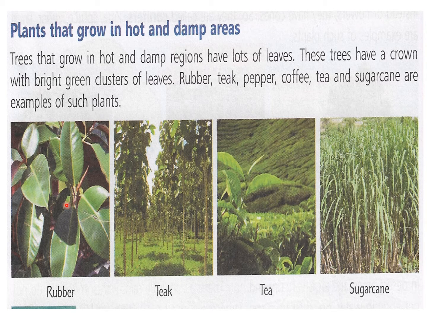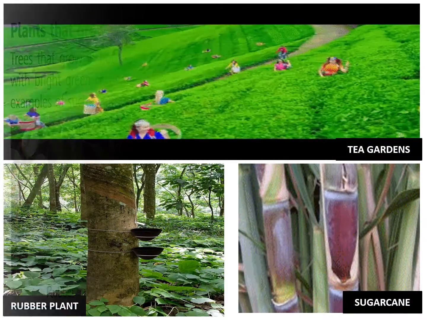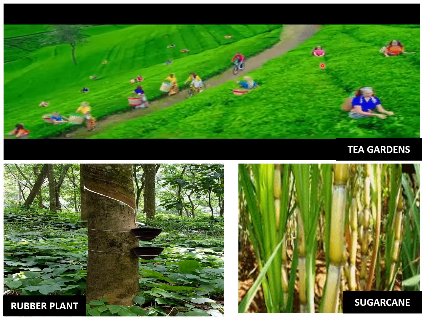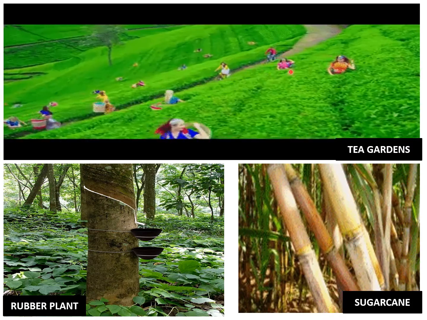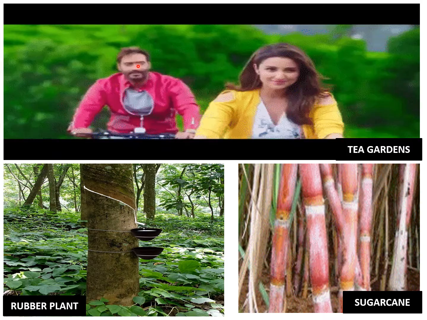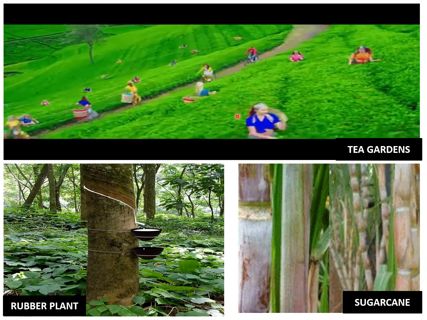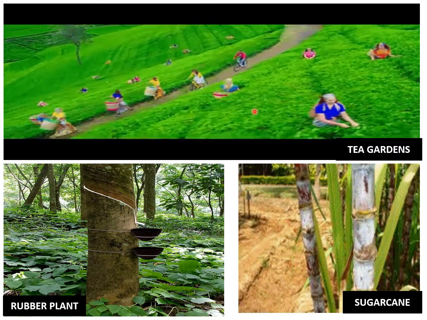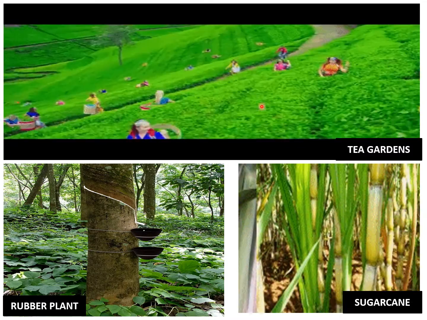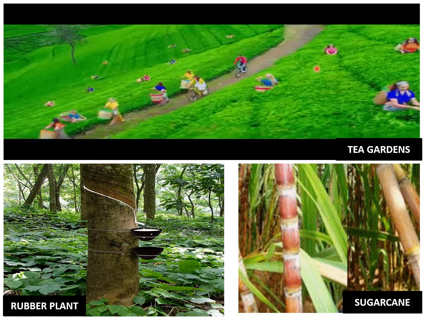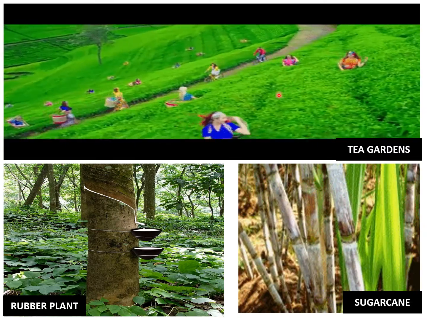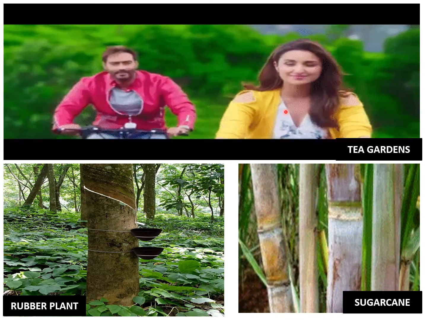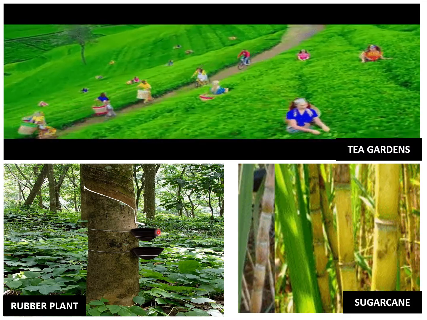I have added 2-3 more pictures for you to see. I will show you just now. You can see these are the tea gardens of Assam. See how beautiful they look, and tea grows on the hill slopes. So these are the Assam areas where tea leaves are grown. You can see that women are plucking tea leaves and taking them to the factory to get the tea leaves packed and dried. And this is the rubber plant.